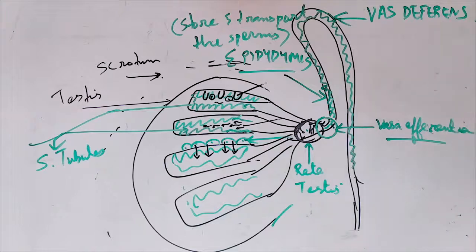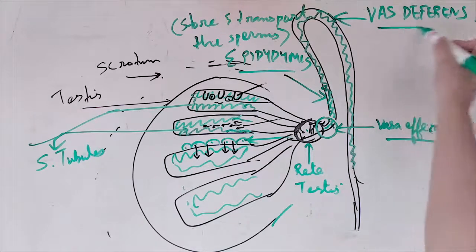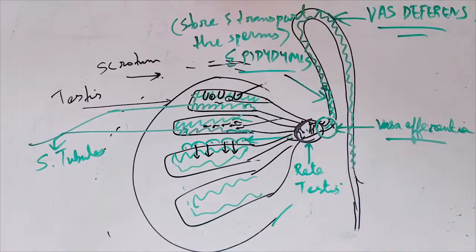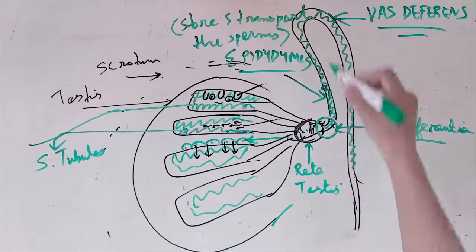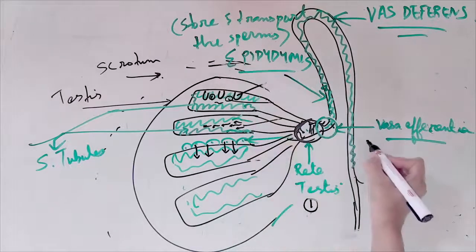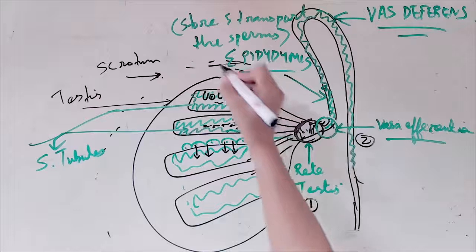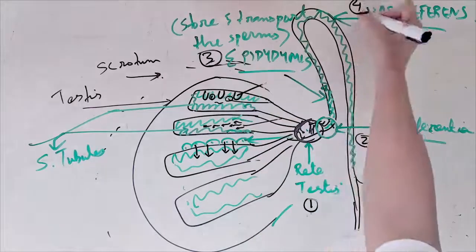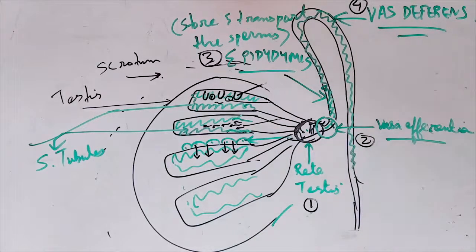The sperm is carried through the vas deferens. Are we clear with the accessory ducts? What are the accessory ducts? Come on, number 1, rete testis. Number 2, vasa efferentia. Number 3, epididymis. Number 4, vas deferens. Male, these are the accessory ducts.